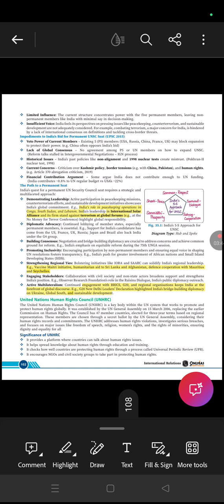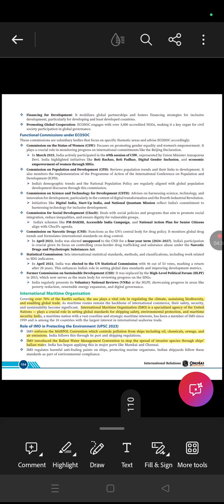Then India is advocating through its diplomatic advocacy. It is building consensus, promoting inclusivity for the global south countries and African nations, and it is also strengthening regional ties through SAARC and the Vaccine Maitri initiative, by giving humanitarian aid to Sri Lanka and Afghanistan, and defense cooperation with Mauritius, and it is also advocating for active multilateralism through BRICS and G20. The New Delhi Declaration gave a bridging diplomacy on Ukraine, the global south, and sustainable development.